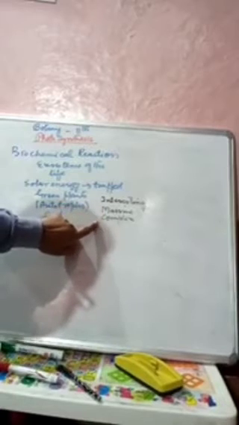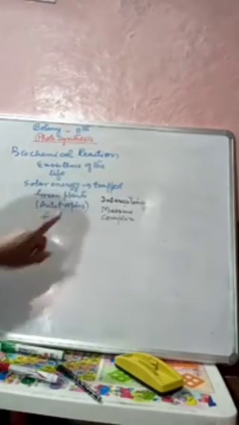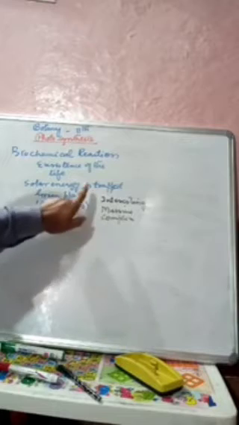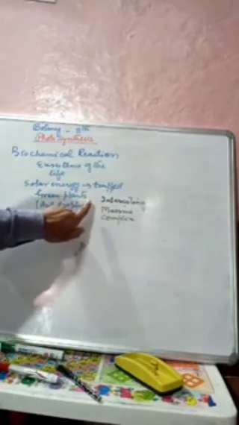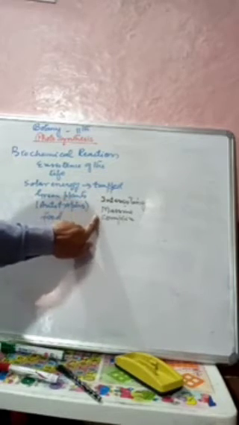So I have written three words: it is very much interesting, it is very much massive, it is very much complex, what we call the events going on the earth. This whole process of photosynthesis is one of the most massive, one of the most interesting, and one of the most complex processes which is going to take place on the earth.